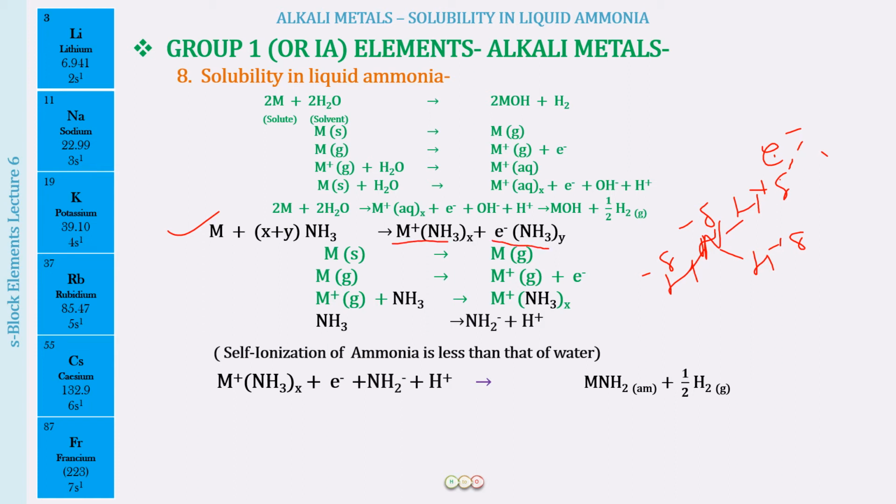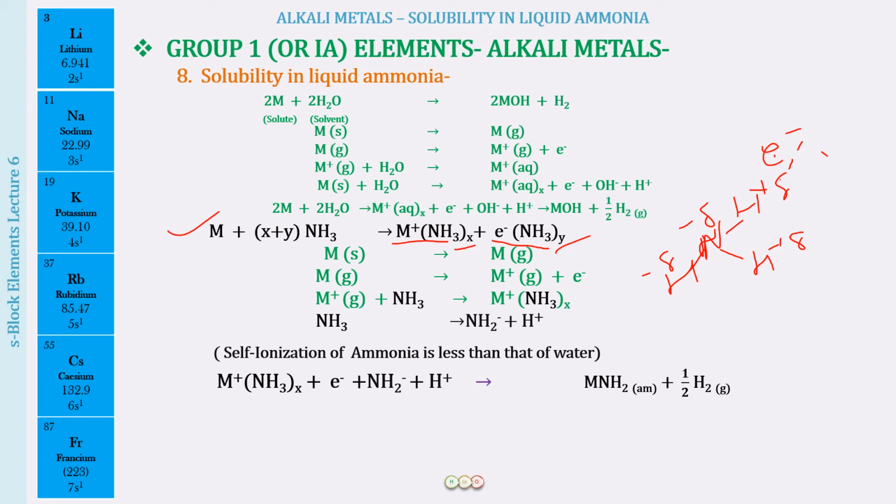Just like we had the ammoniated cation, now we have the ammoniated electrons. How many ammonia molecules surround the electron we do not know, so we have put it as Y, because this number of ammonia molecules and that number of ammonia molecules may not be the same.